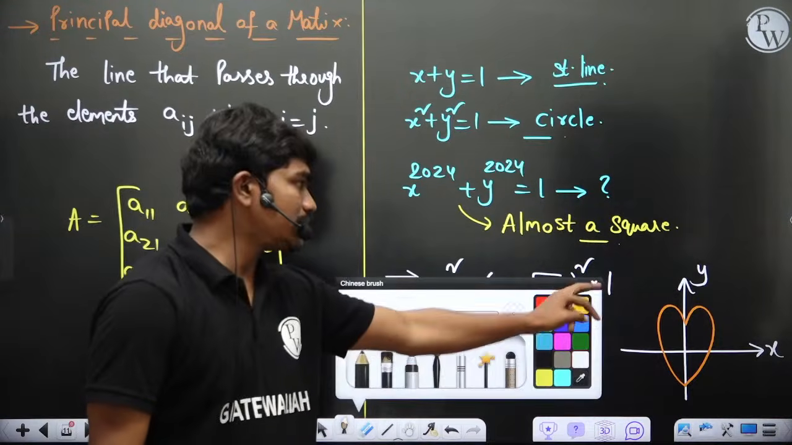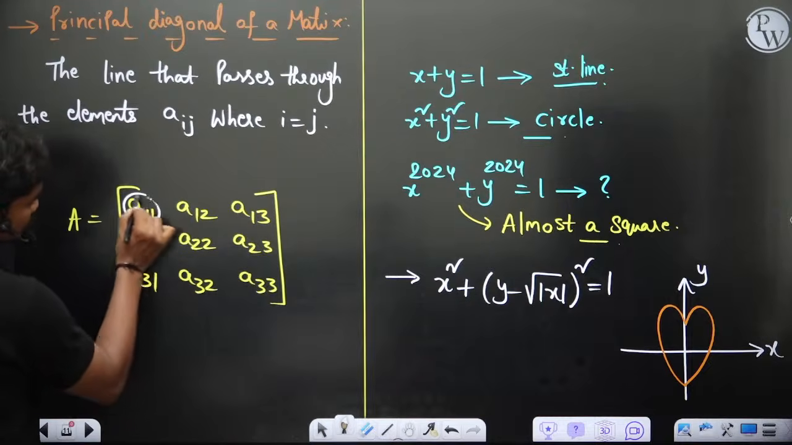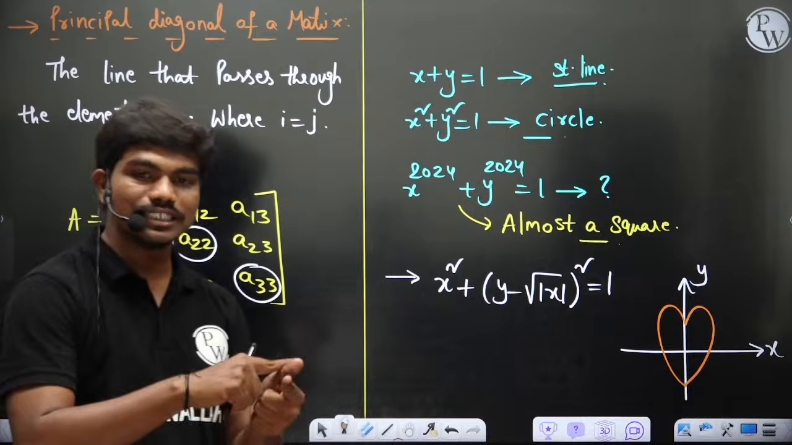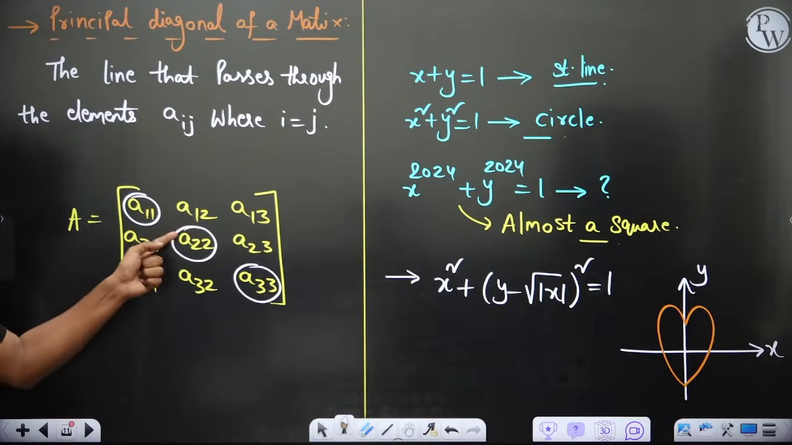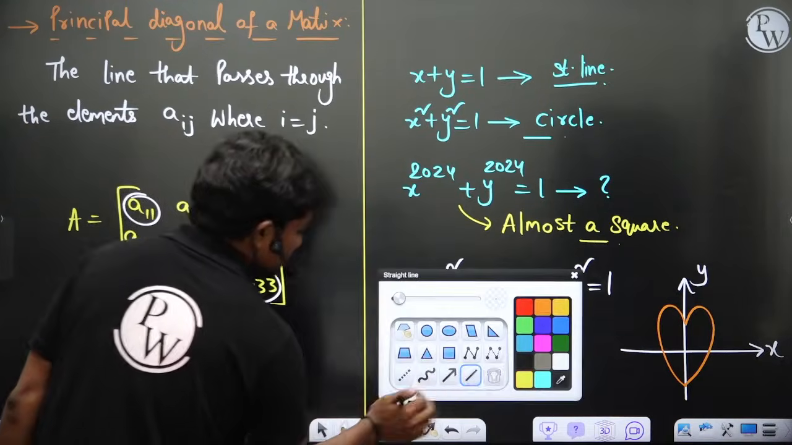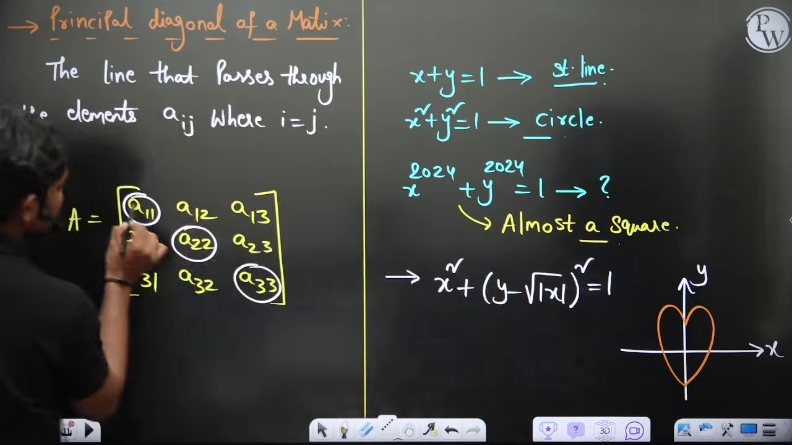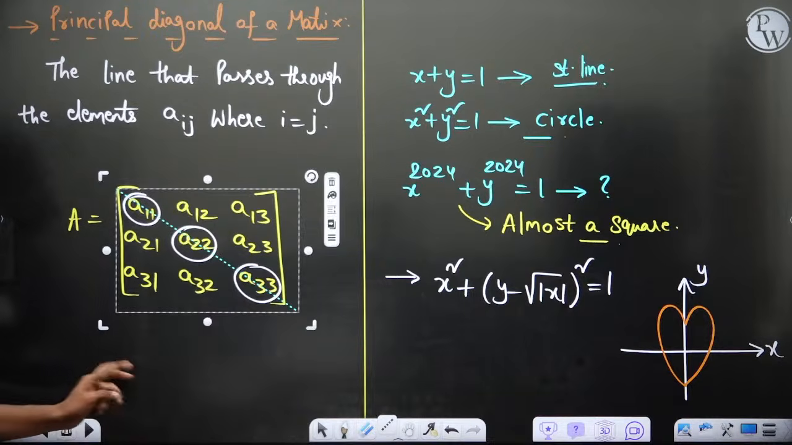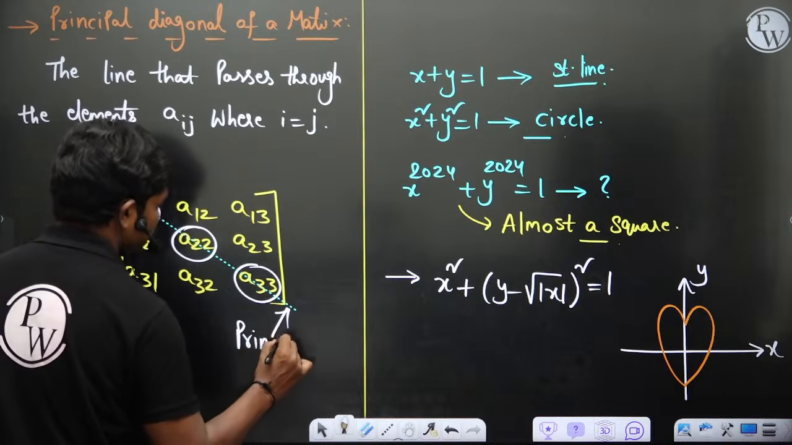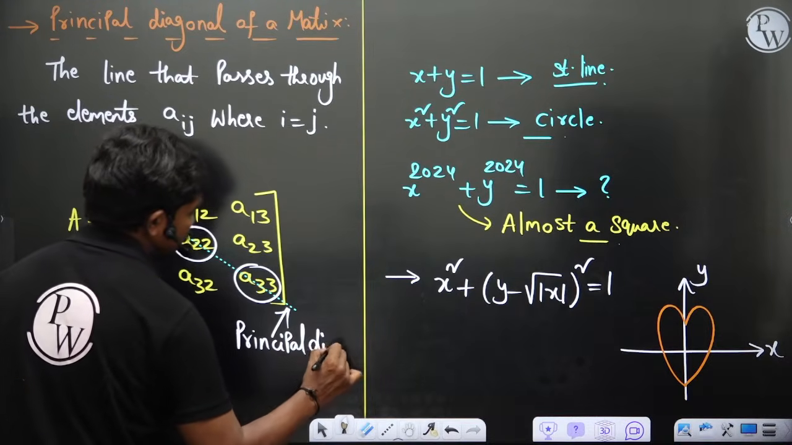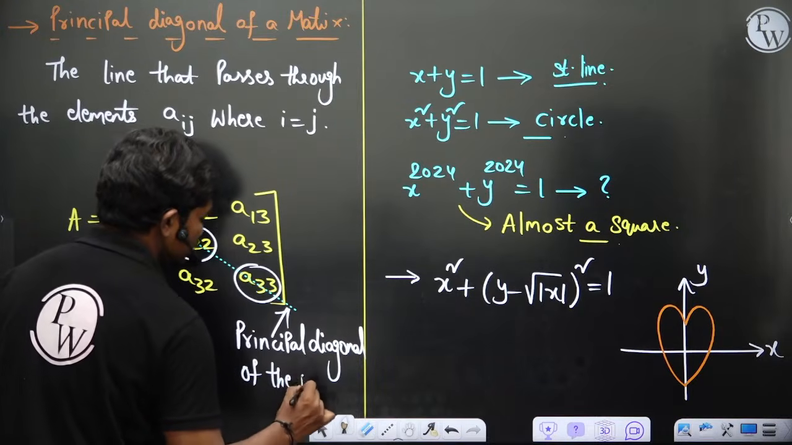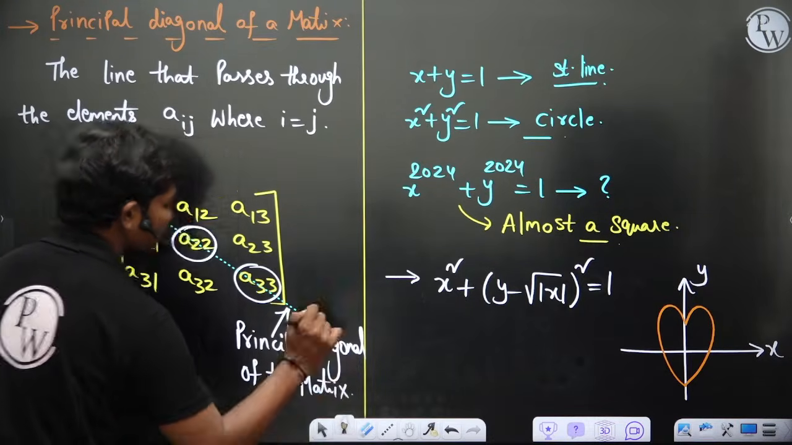Now if you observe one thing very clearly, all these elements have the same value of i and j, correct? Like for example, you take i equal to 1 and j equal to 1, that's the element in the first column. This element also has the same values of i and j, and this element also has the same value. Then this diagonal, physically they won't be diagonal, but this is a hypothetical thing. So this diagonal is called the principal diagonal of the matrix.